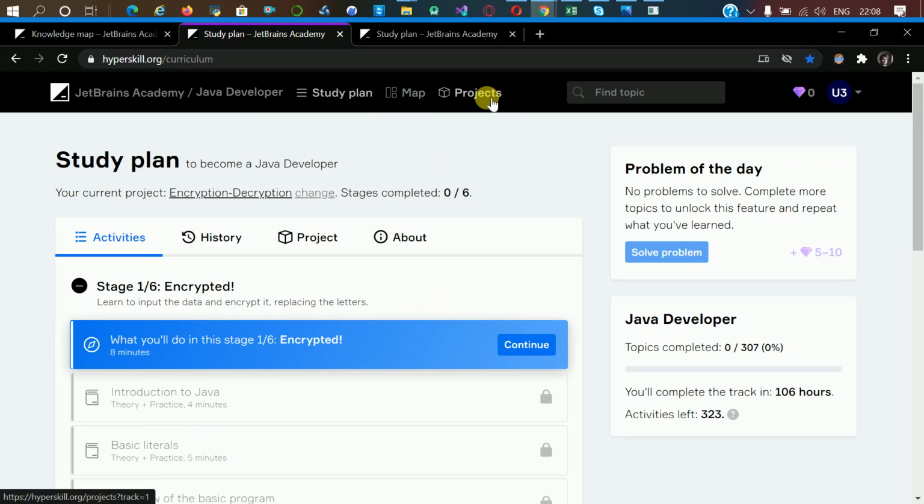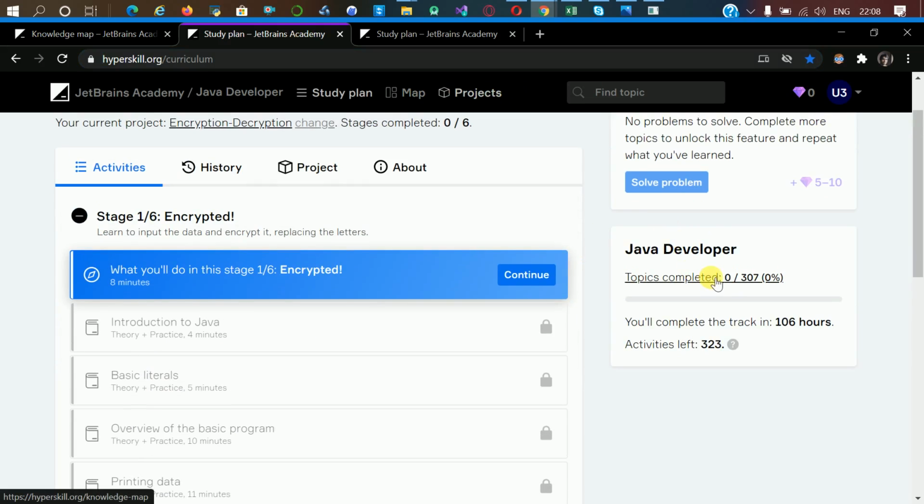Okay, this is my project, Encryption Decryption, my current project as a Java developer. So here is a topic completed, which means zero. I just enrolled in this today, so I haven't started it yet, as I'm explaining to you.